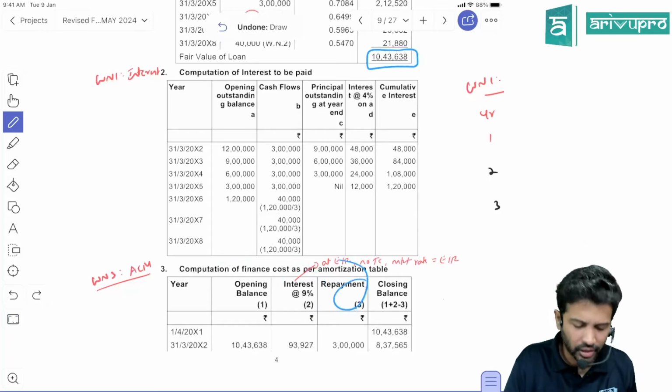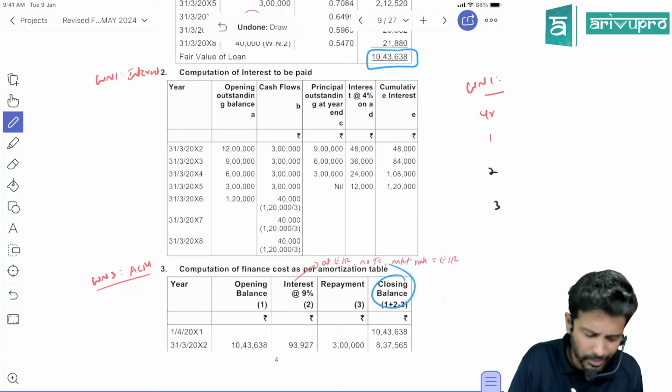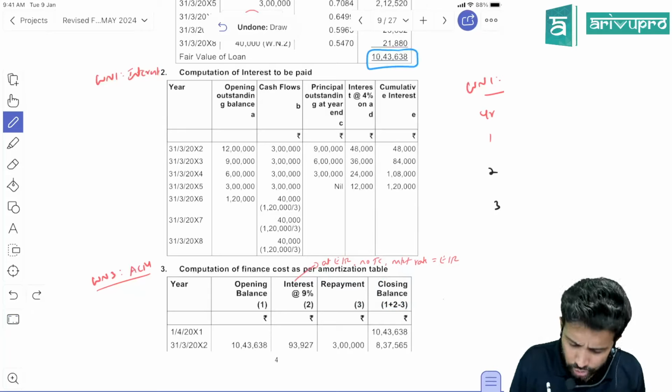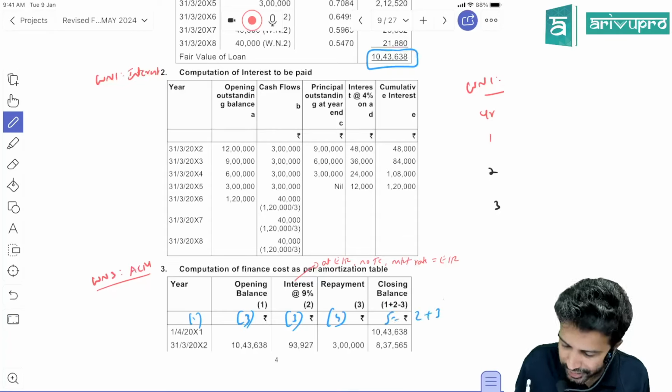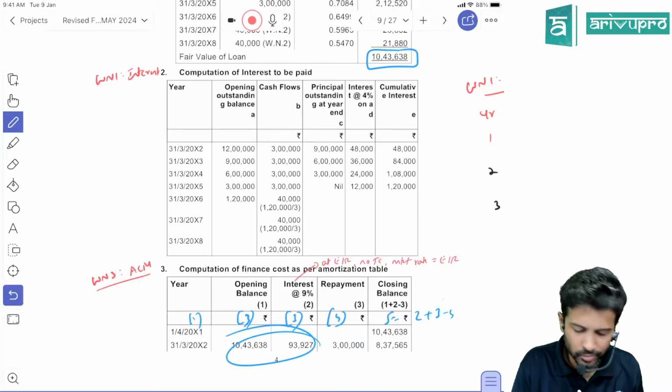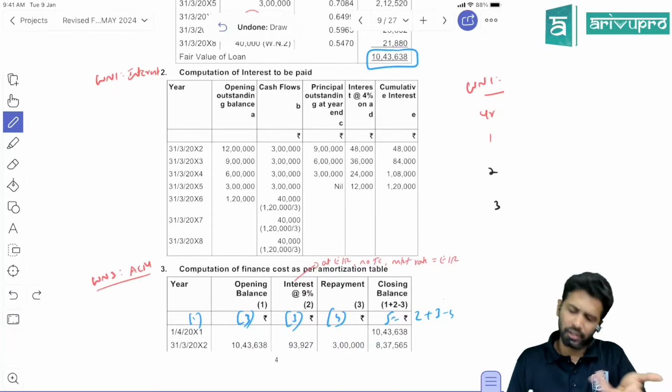Then receipt. Okay, repayment here refers to receipt. Then the closing balance. This is how we used to get, no? So this we used to call as 1, this as 2, this in class as 3, and this is 4. So how do you get 5? 2 plus 3 minus 4. So these two added, minus this, will give you the closing balance. Okay, sir? That's what we keep doing.